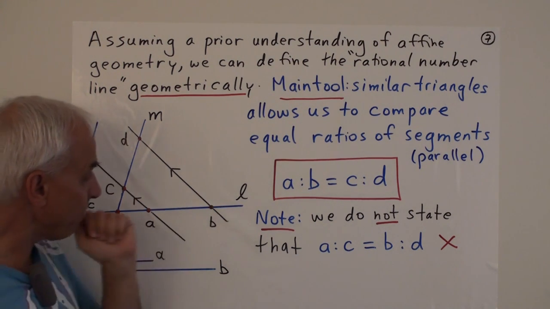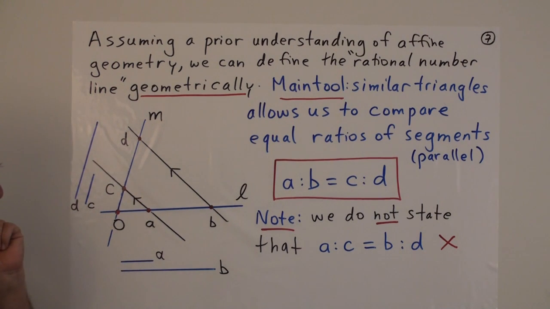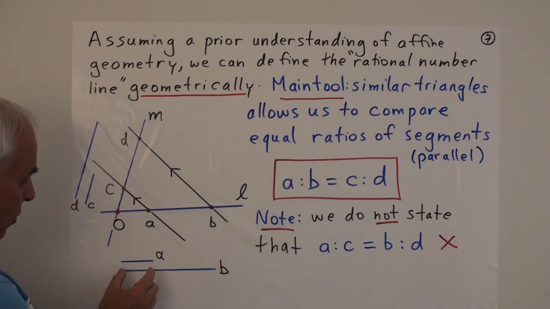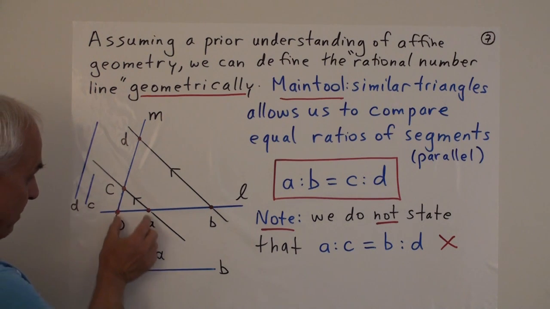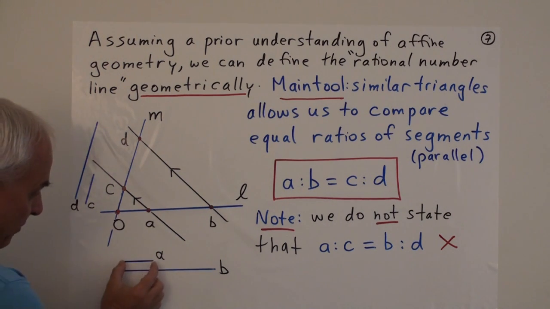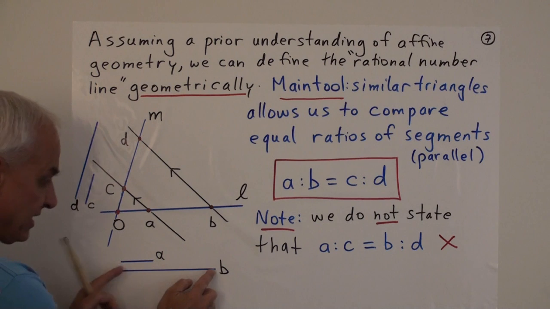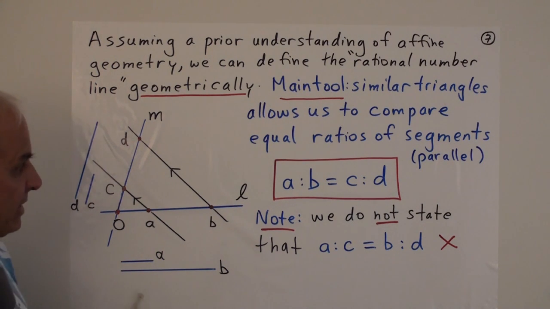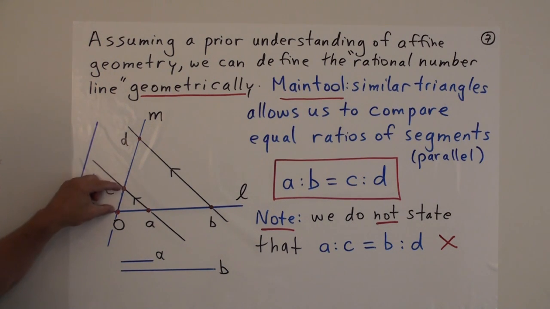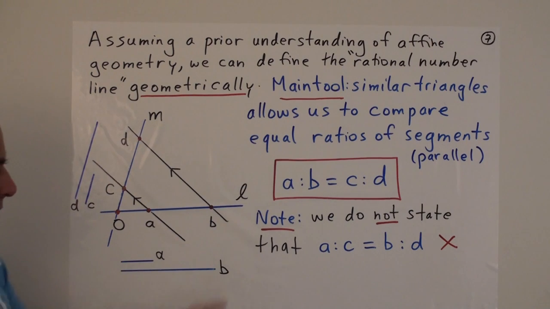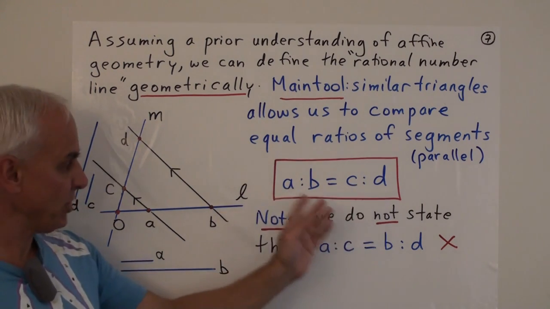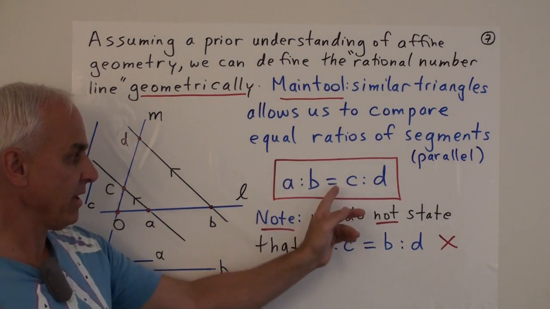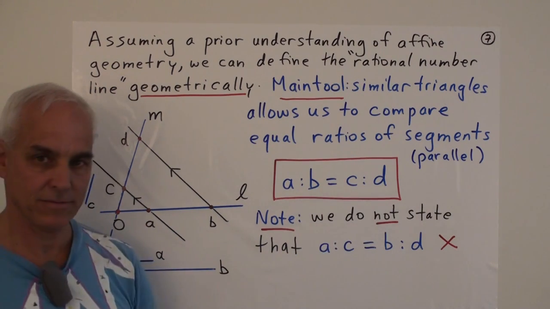Okay, the basic property here of this similar triangle story is that, well, this triangle and this triangle are similar. And what that means for us is that the ratio, or the proportion between the segment A and the segment B, so the proportion between this segment and this segment, is equal to the proportion between this segment C and this segment D. So in proportion language, A to B, that proportion equals C to D.